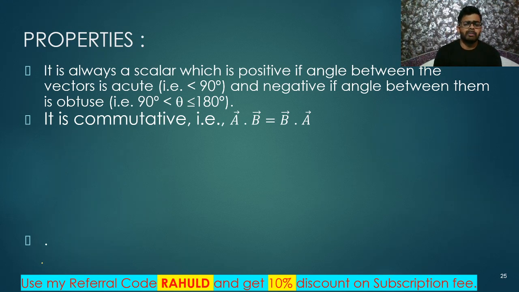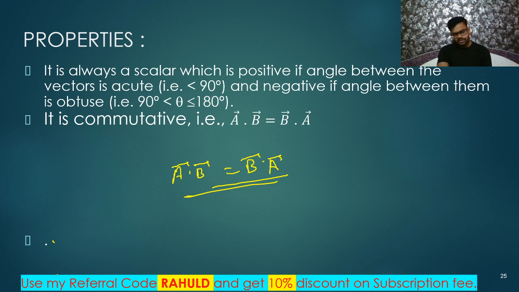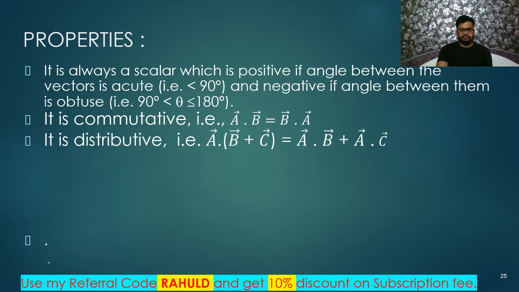It follows the commutative property. Definitely, commutative means what? Commutative means independent of order. Let's say somewhere it is written like this: A dot B. Okay, A dot B. So I can write it as B dot A. I have changed the order. It is not changing, right? Are you getting? It will give the same value, right? So it is commutative. Next, it is distributive. Distributive means its addition follows the distributive law. How? Let's say I have written P dot (Q plus R).